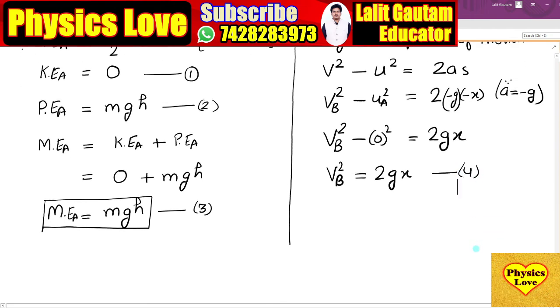Now we have found the velocity. Now we will find the kinetic energy. For kinetic energy, what do we have to do? Multiply both sides.